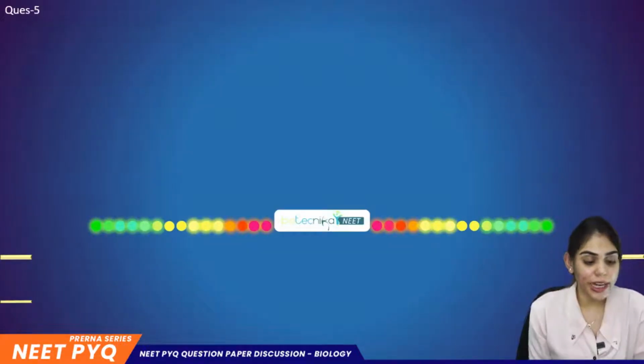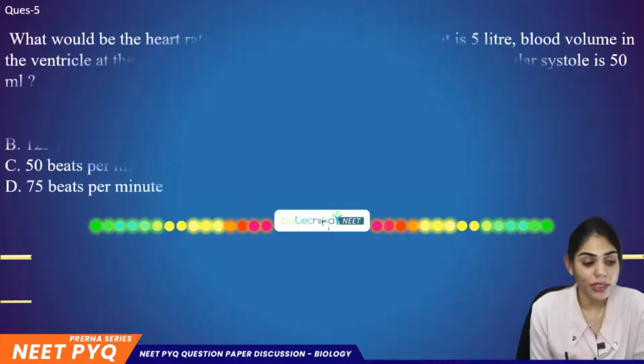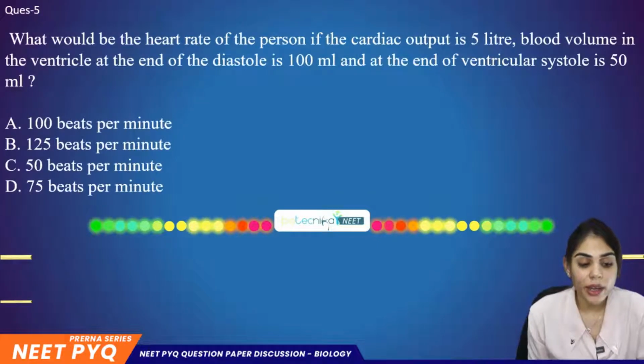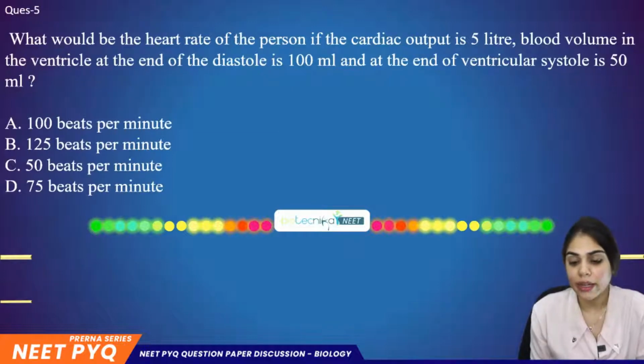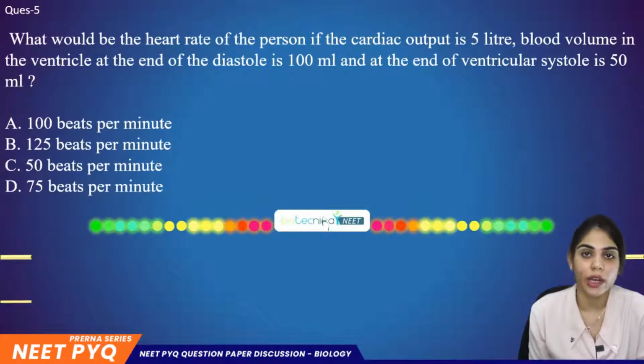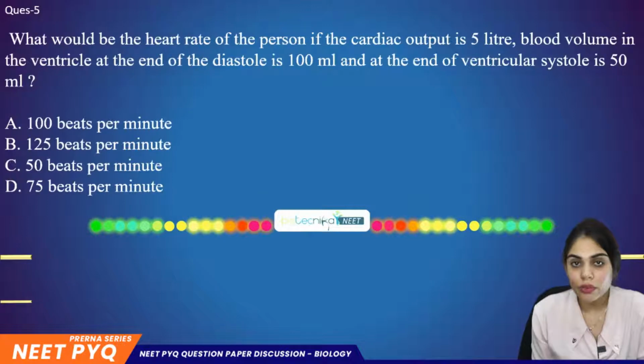So the next question, that is question number 5, you have on the screen is: what would be the heart rate of a person if the cardiac output is 5 liters? Blood volume in the ventricle at the end of the diastole is 100 ml and at the end of the ventricular systole is 50 ml. So here you have to calculate the heart rate or heartbeat. If you know the formula for cardiac output, you can do it.